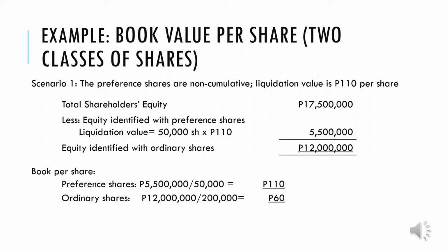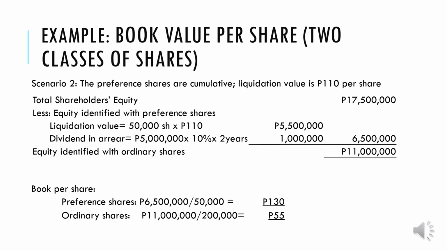So you may laugh and say, sir, that's the liquidation value, no? That's also our preference book value. Yeah, it just so happens because we have no dividend arrears. But in cases where there is, there will be a difference between the two. Okay? And then for the ordinary shares, we have the 12 million equity identified with ordinary shares divided by the number of outstanding ordinary shares of 200,000. So we have 60 pesos. This is how we compute the book value per share if we have non-cumulative and the liquidation value is given.